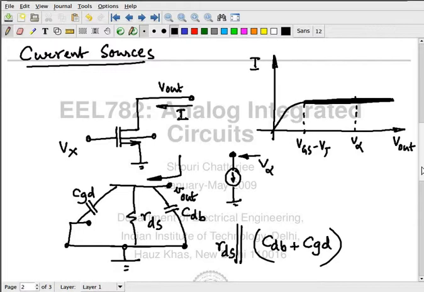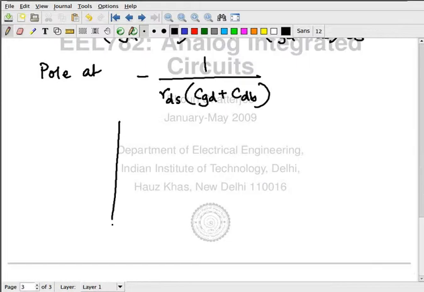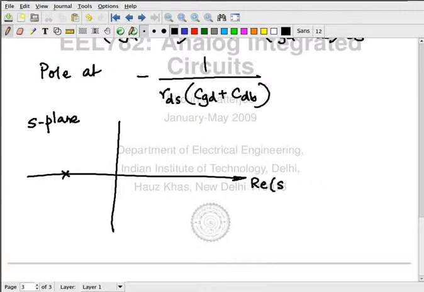Okay, so let's clarify this. This is my S plane. Where is the pole here? Negative half plane, left half plane. The pole is on the real axis. Agreed? What's your name? Divyesh. Yes. This is fine. Pole is somewhere over there.